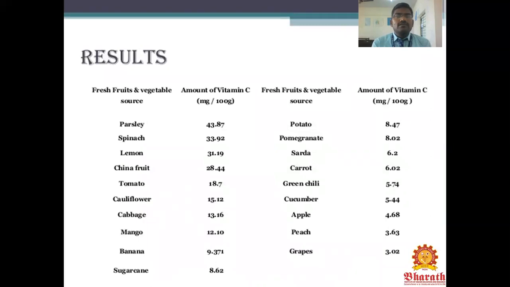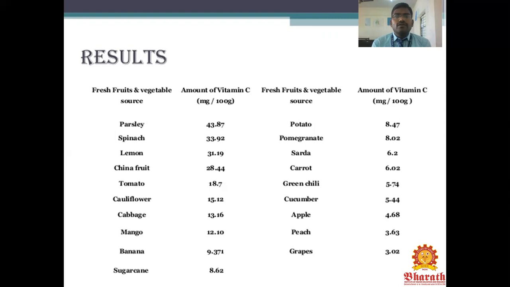These are the results for the fresh fruit and vegetable sources: the amount of vitamin C in milligrams per 100 grams. Parsley gives the highest result for vitamin C. The lowest value is from grapes, at 3.02, and the highest vitamin C content is in parsley: lemon is 31.9, spinach is 33.92, and parsley is 43.87.